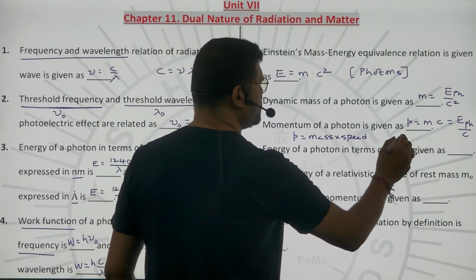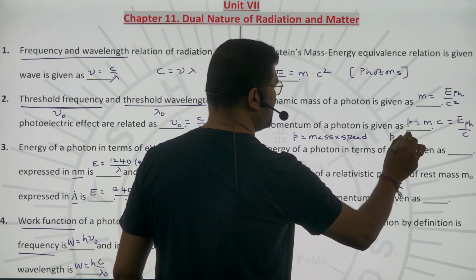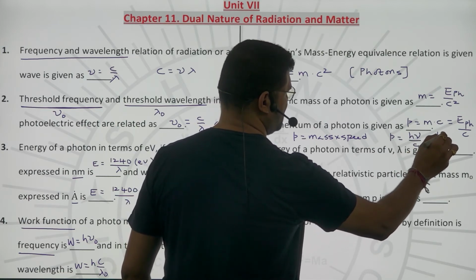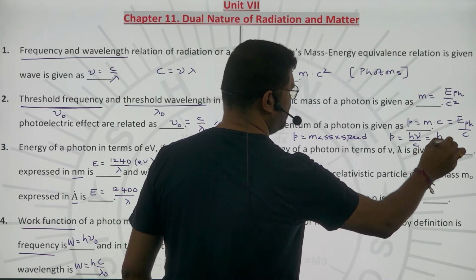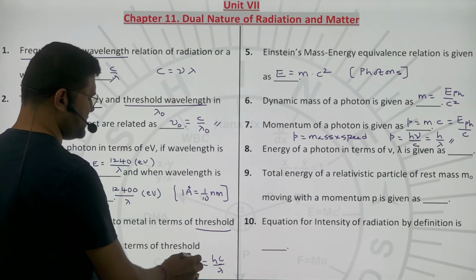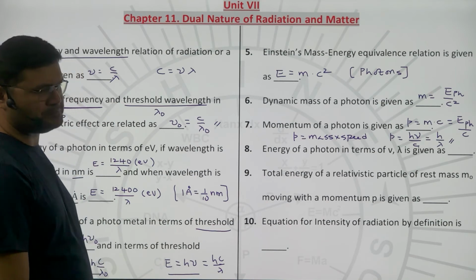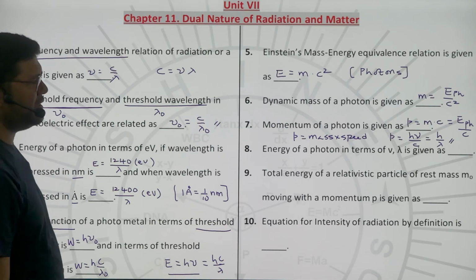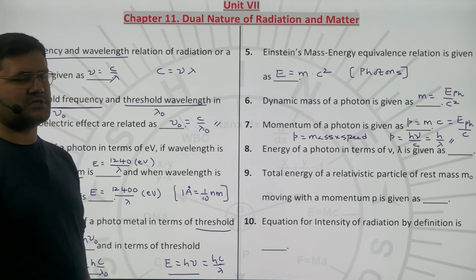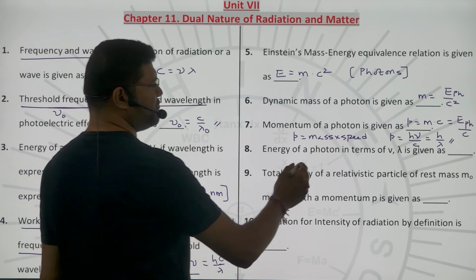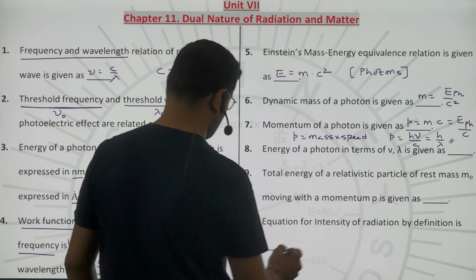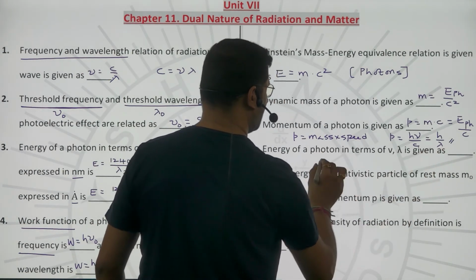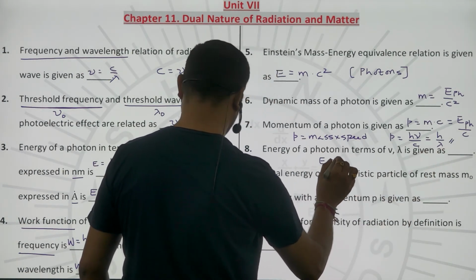So writing in those forms, momentum of the photon can be expressed as h nu by c, equivalently h by lambda, because nu by c will be 1 by lambda. Correct? Next, the eighth formula, energy of the photon in terms of nu and lambda. Whatever we have written earlier, that formula is asked here, so I just write it here so that it's not mingled up: h nu, or hc by lambda.